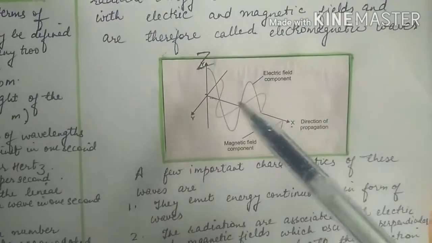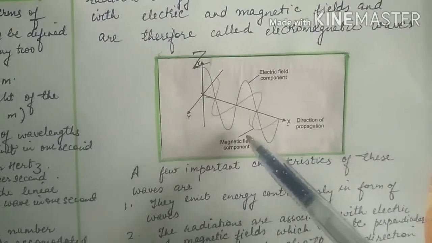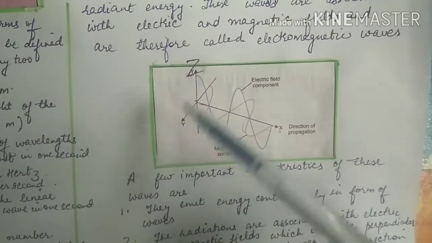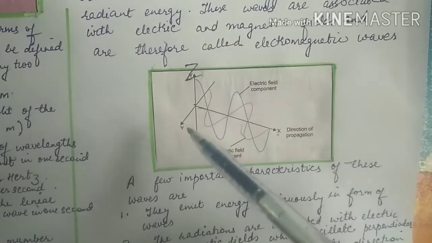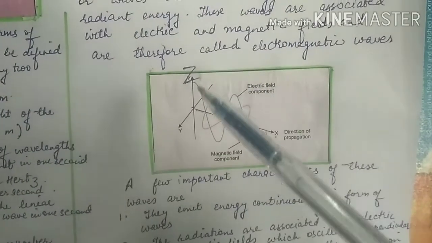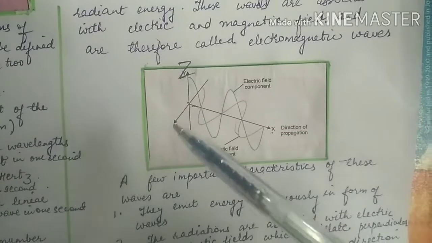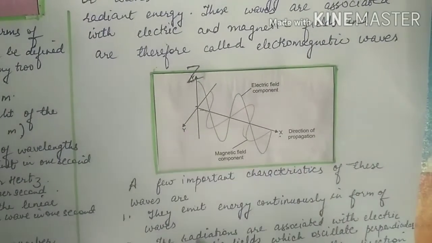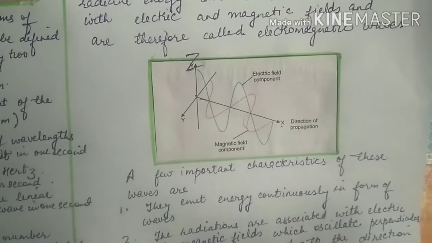Similarly, this radiation is also associated with a magnetic field, which is along the y-axis, and this axis is also at right angles to the direction of propagation as well as to the electric field. So the direction of propagation, the electric field and the magnetic field are at right angles to each other.